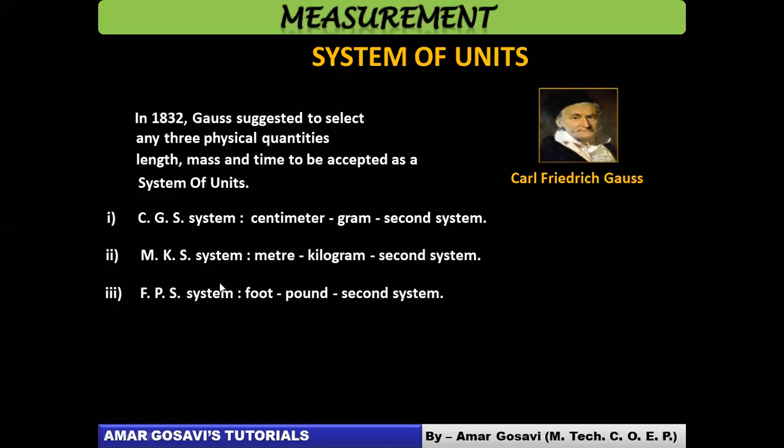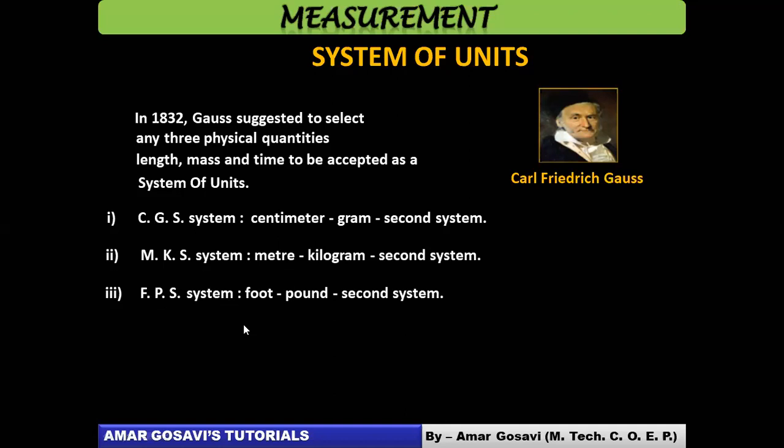Then comes a system called the FPS system. FPS system का full form है foot pound second system. That means the length will be measured in feet, then mass will be measured in pound, and time will be measured in second.